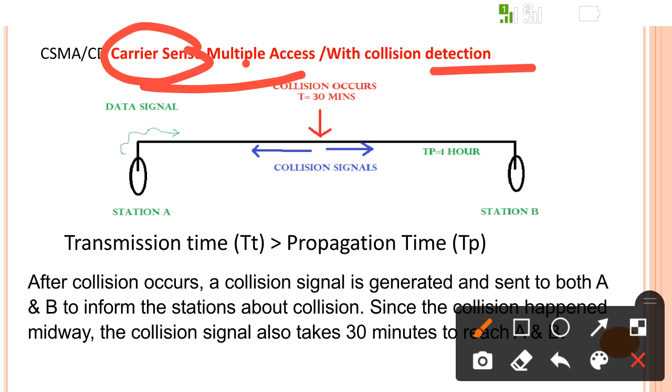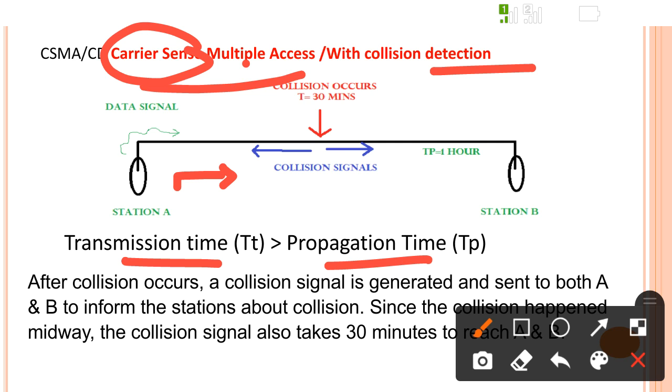Now, for this we require a transmission time and a propagation time. First of all, what is meant by propagation time? Suppose station A is sending data to station B bit by bit. The first bit is transmitted from station A and it requires some time to reach station B. The time required for a bit to transfer from station A to station B is called the propagation time.